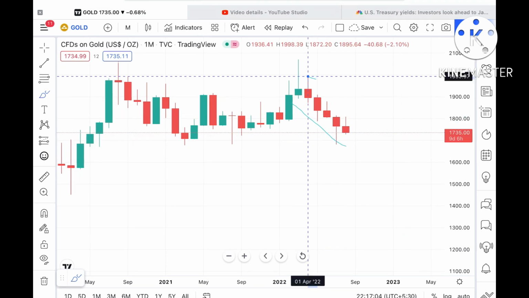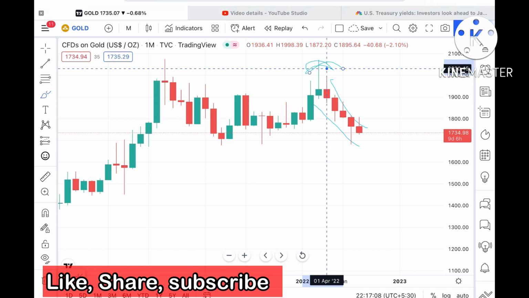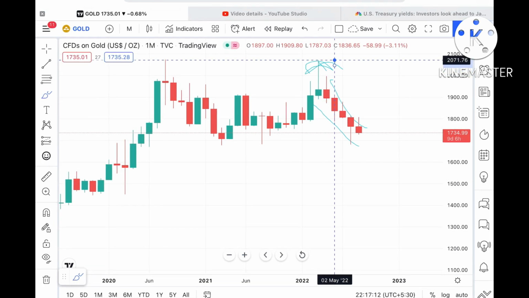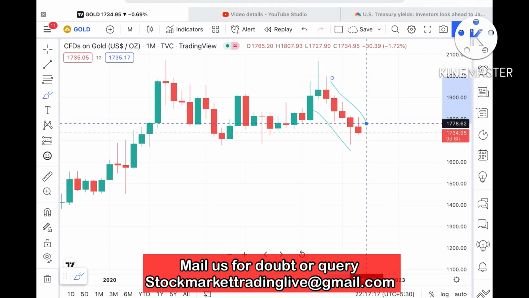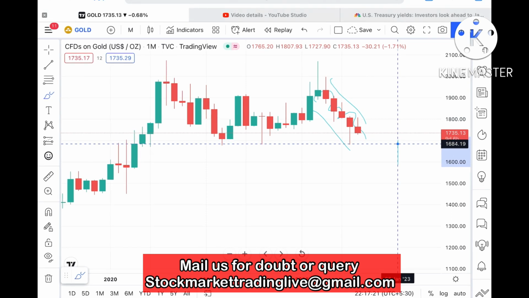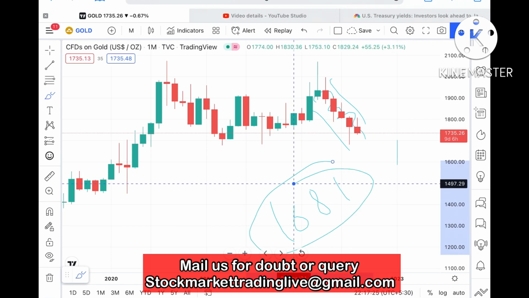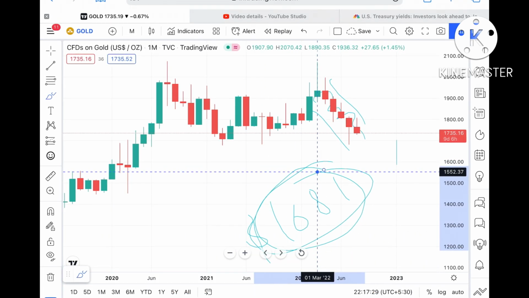See, if you look at the chart, what we have seen is a continuous downfall of gold. After making a high of around 2071, you can see it is continuously coming down, but in a particular zone in a descending way, with a low made at a support of around $1681. And this $1681, you have to understand, has been tested here twice, so it is a weak support.